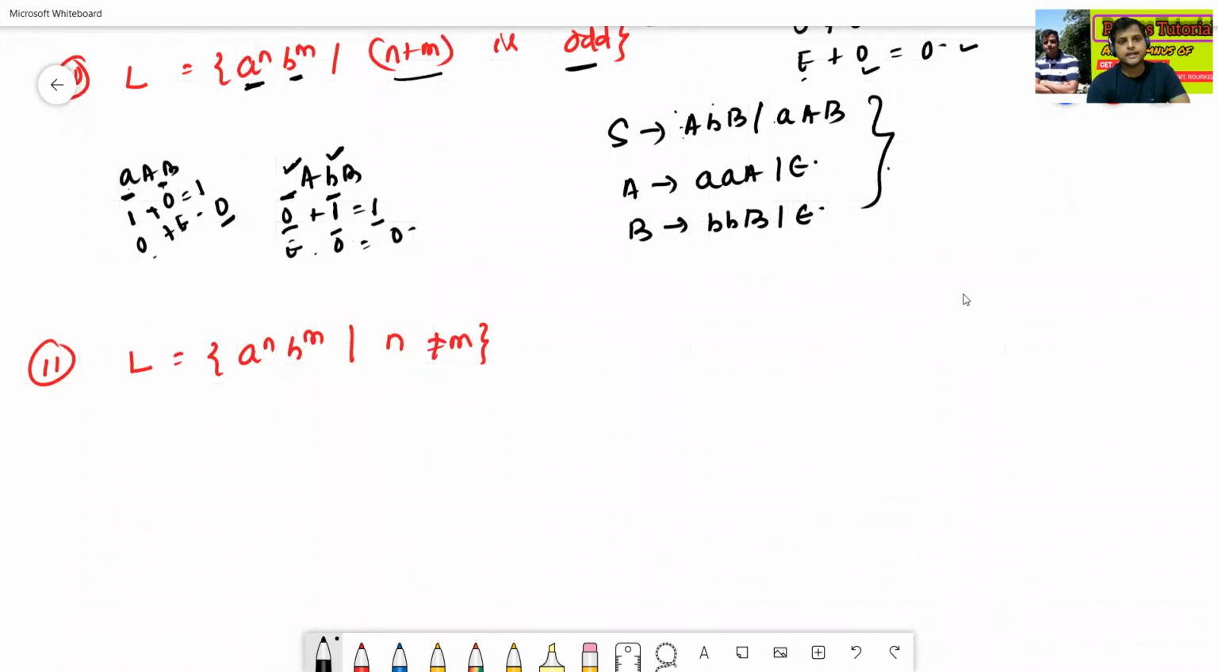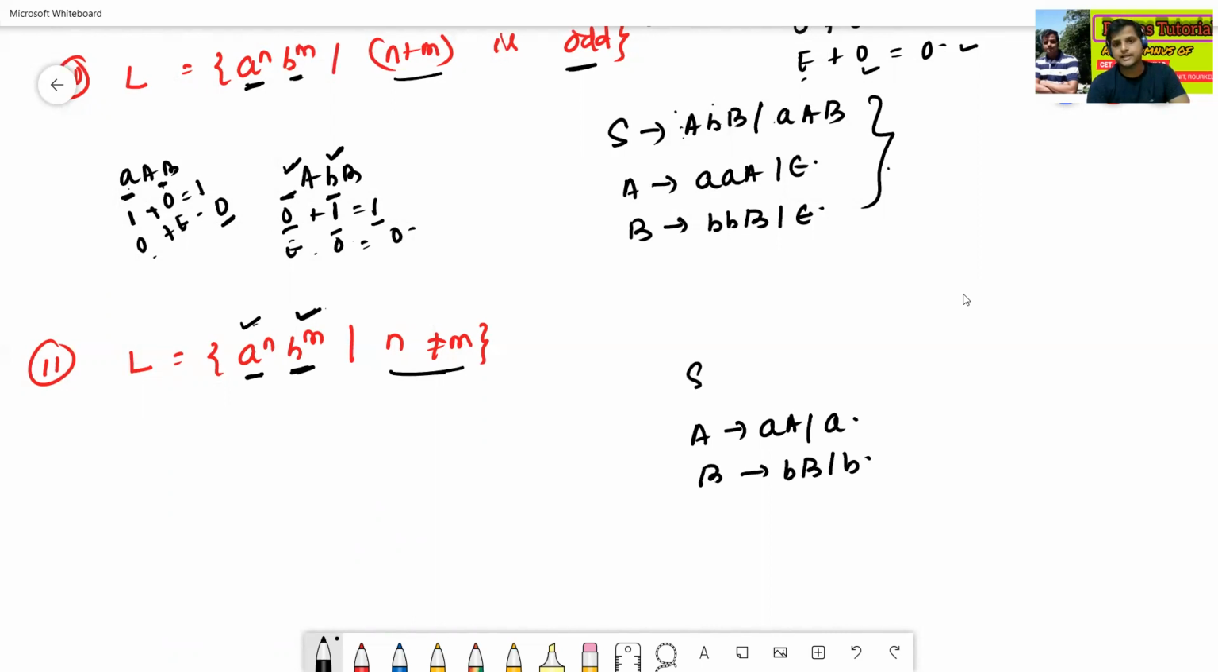Here the language L is a to the power n, b to the power m, where n is not equal to m. What is the meaning? First, similarly, we can find it for a to the power n, then for b to the power m. So A to aA slash a, then for b to the power m, B to bB slash b. Then we'll combine both.